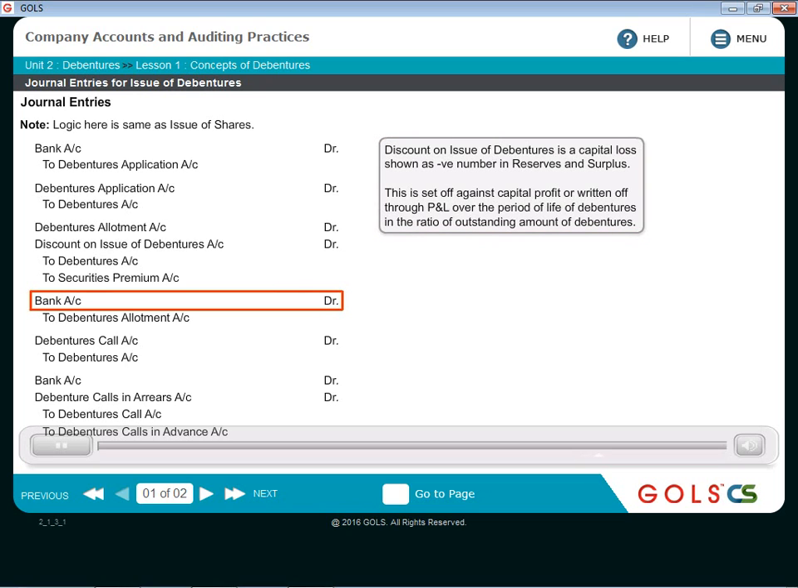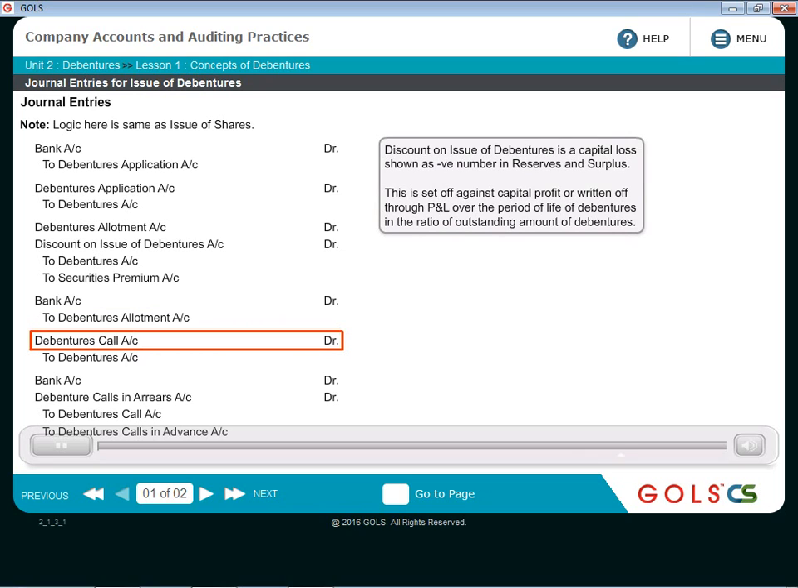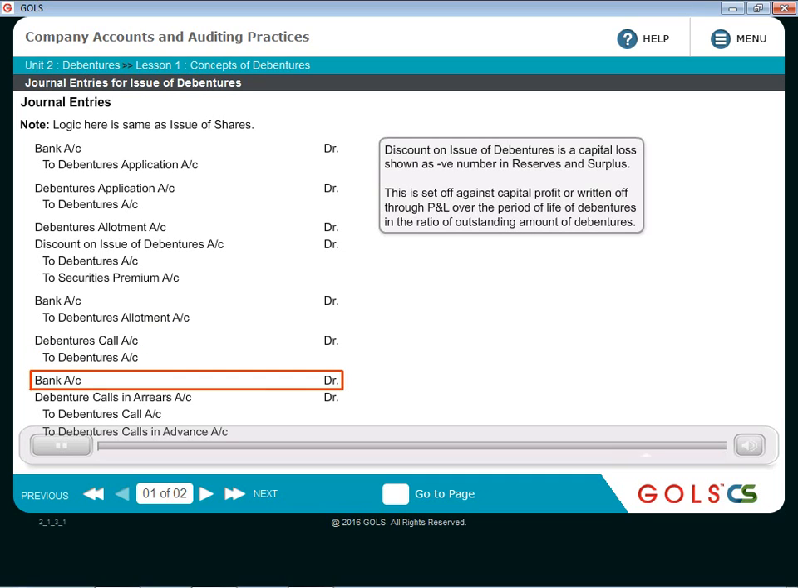Then the next stage, allotment money will be received. So bank account debit to debenture allotment account, which will get closed. Then the first call, second call will start. Debenture first call account debit to debentures account, then the call money will be received, so bank account debit. If there are any calls in arrears, then debenture calls in arrears account will be debited to debenture call account, so the debenture call account will be closed. And if the second call money has been paid in advance before the call is made by some of the debenture holders, then to debenture calls in advance account.